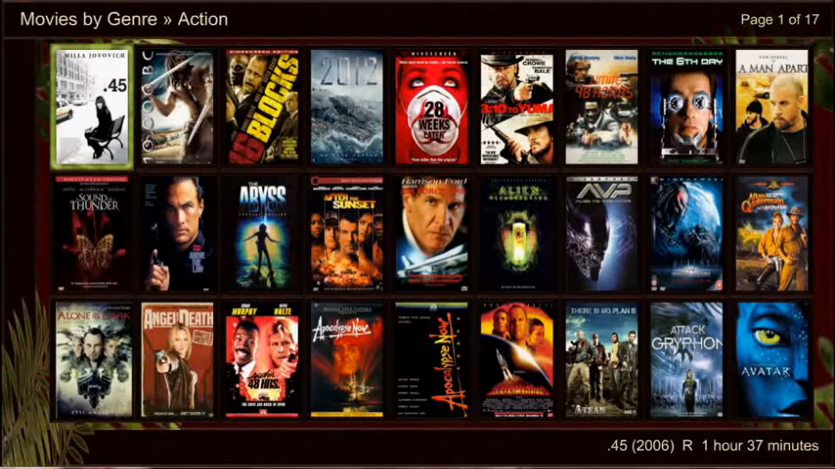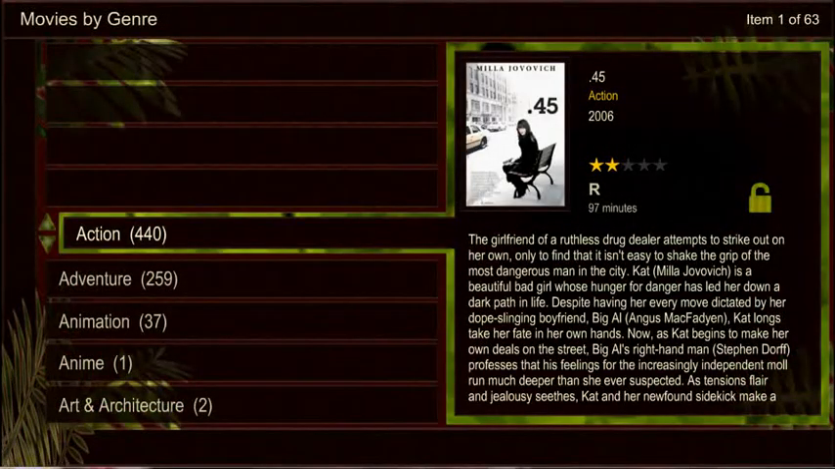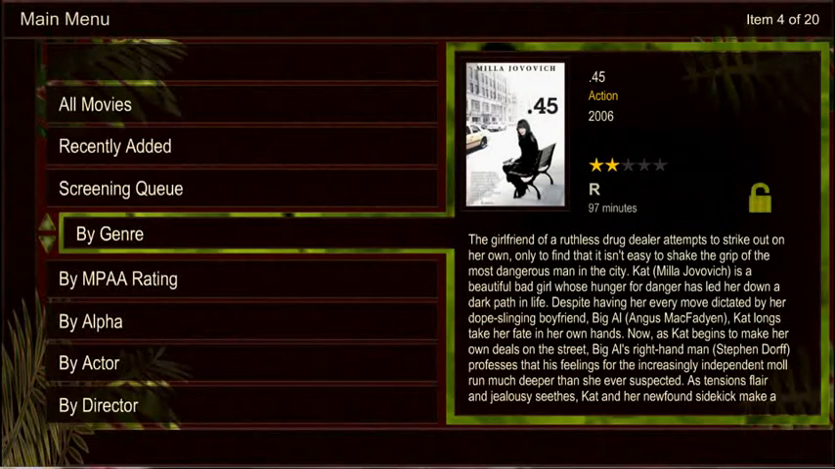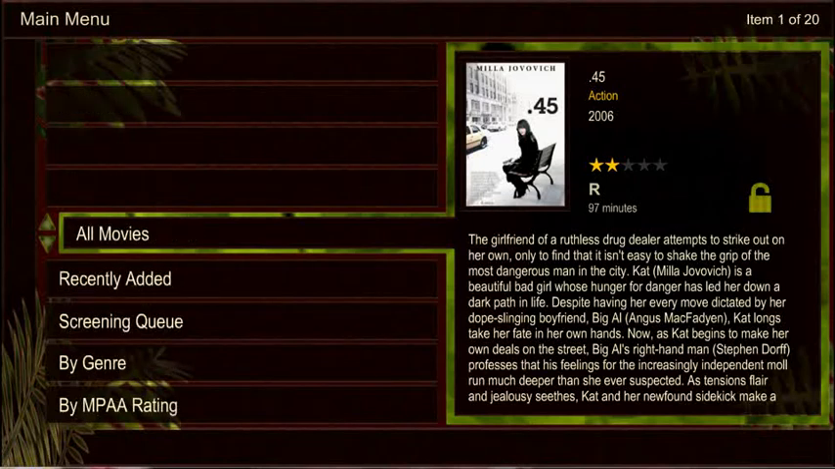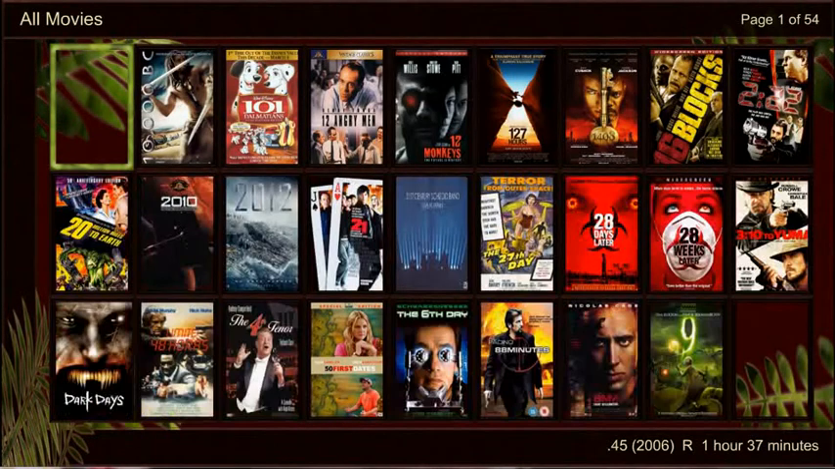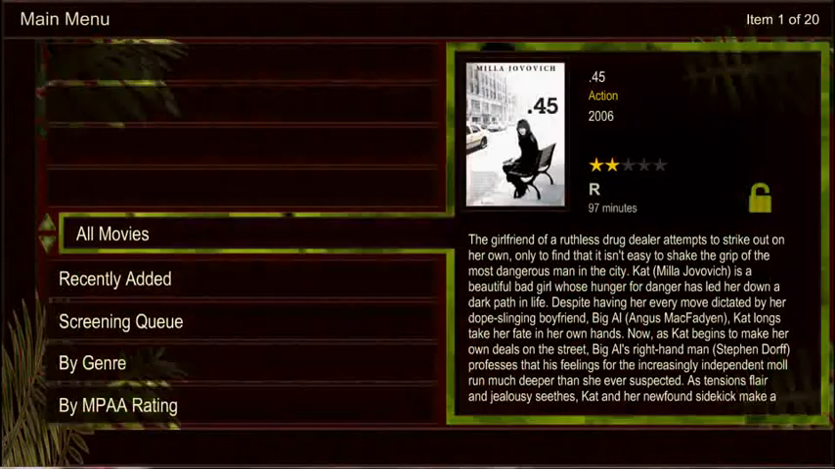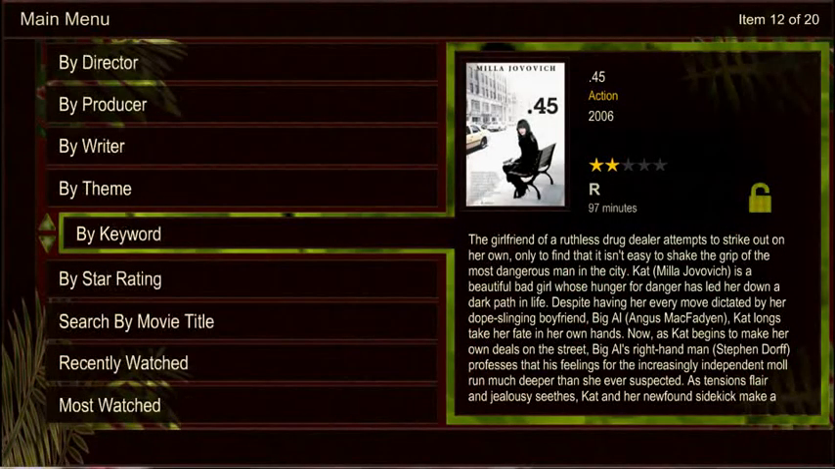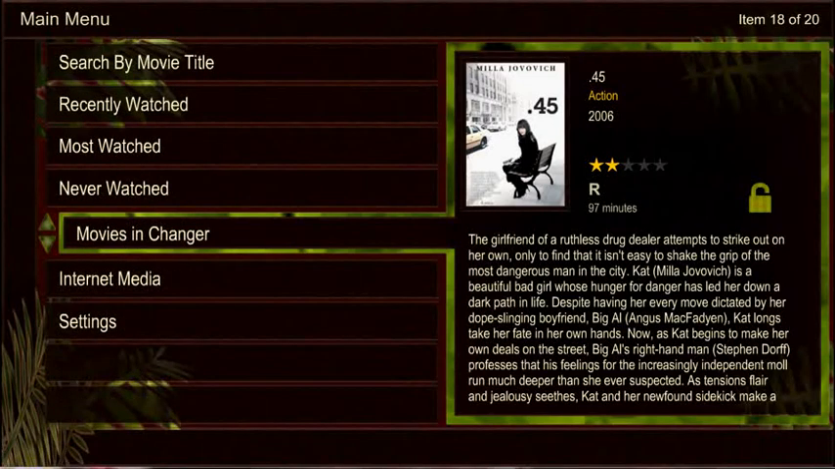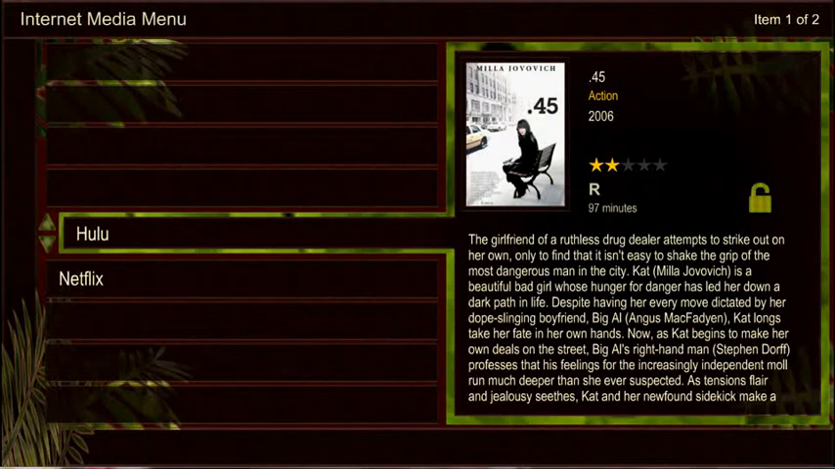To return to all movies, press the back button, and then press the back button again. Scroll up to all movies, and press OK. Let's go back and scroll down to Internet Media. Press OK and you will see selections for Hulu and Netflix.